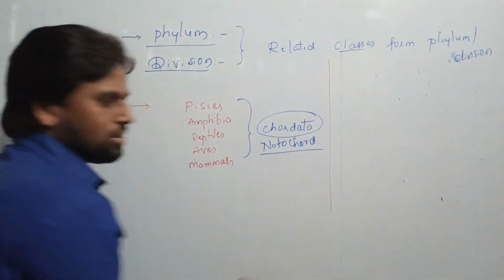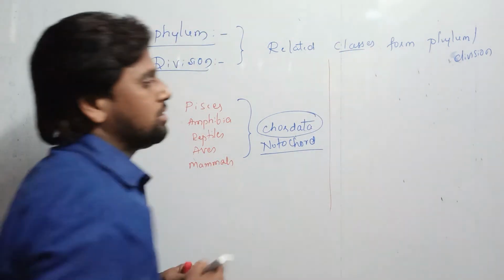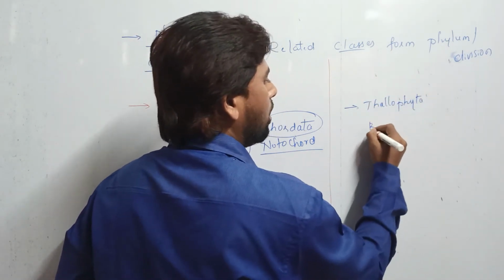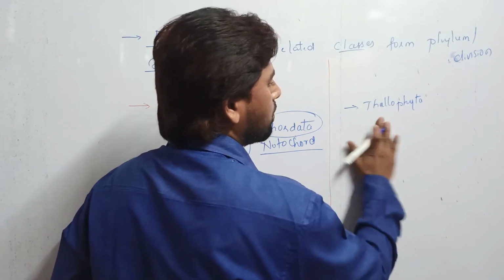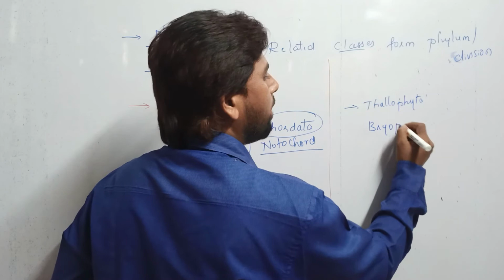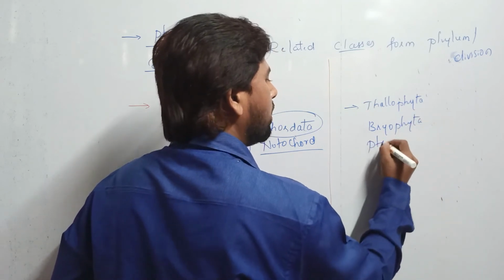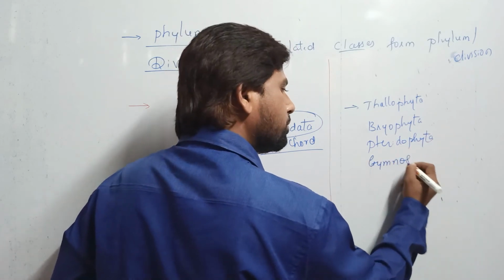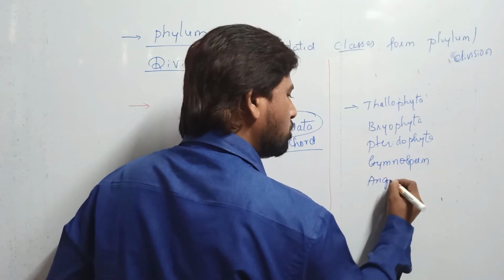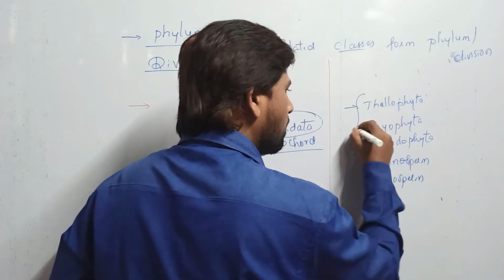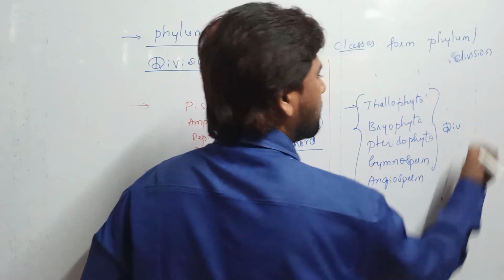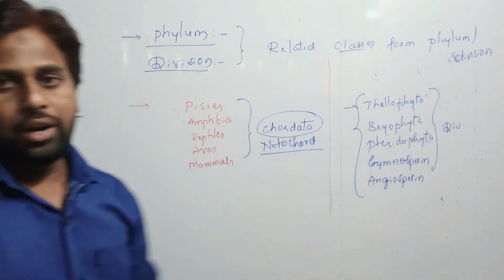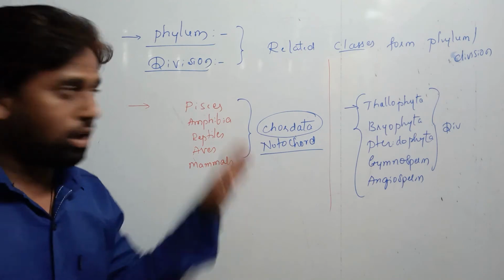For plants, some of the divisions are Thallophyta, Bryophyta, Pteridophyta, Gymnosperms and Angiosperms. These are the 5 divisions which come under the plant kingdom. So this is what about the division, and this is what about the phylum.